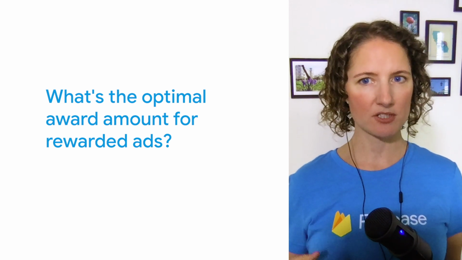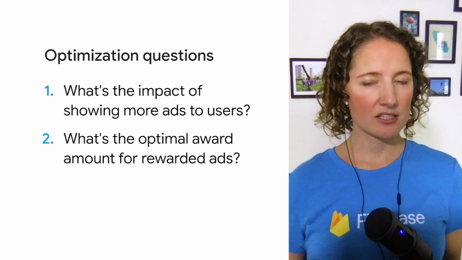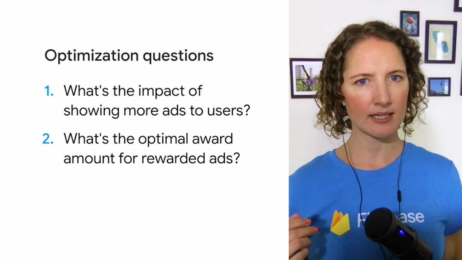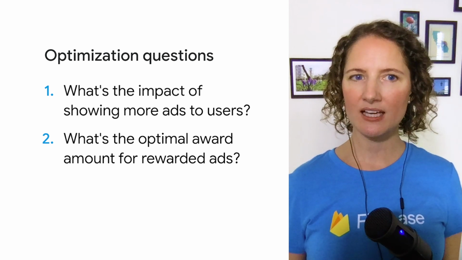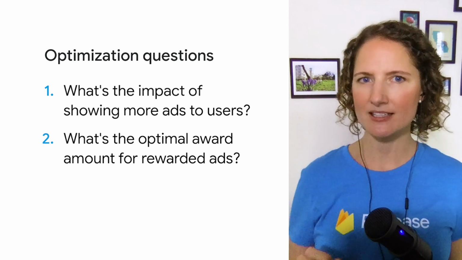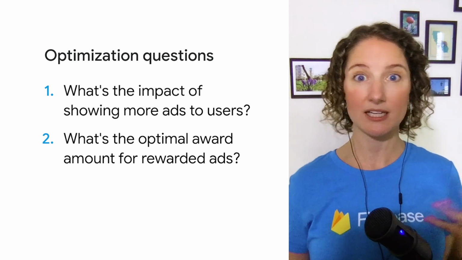Now, with the second question, we're also looking at how our ad strategy impacts our other revenue stream, users purchasing gems directly. And to answer these two questions, we're going to use a combination of Google AdMob and Google Analytics, along with Firebase Remote Config and Firebase A/B testing. Hey, Sumit, you think you could tell us a little bit about how all these products work together?